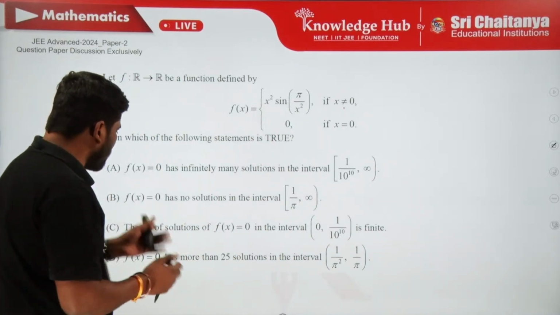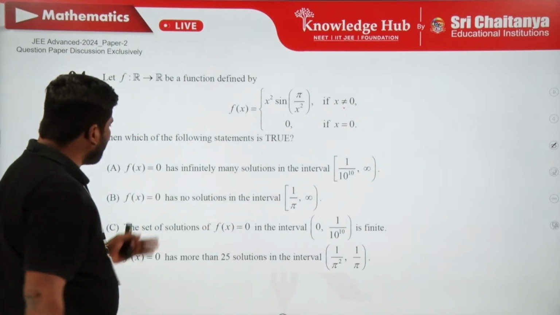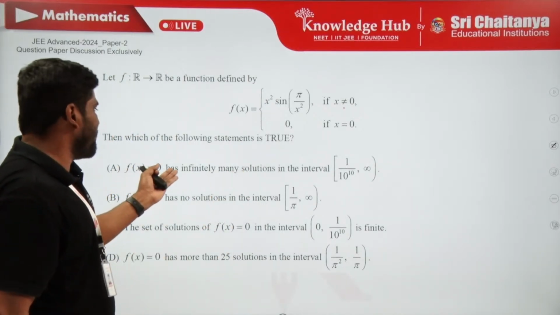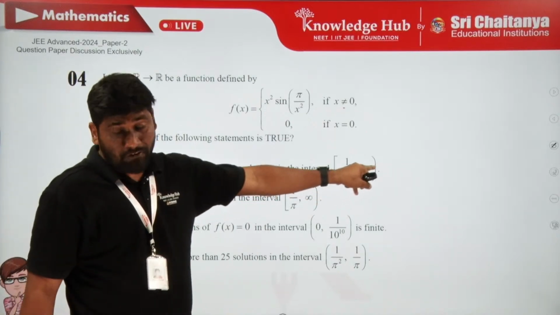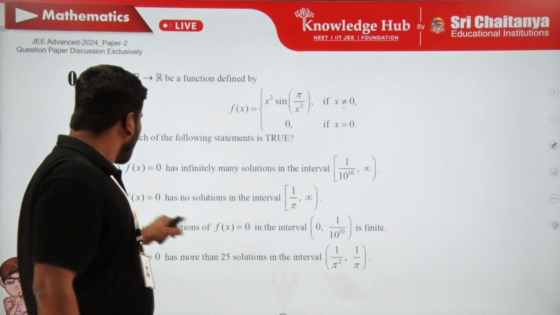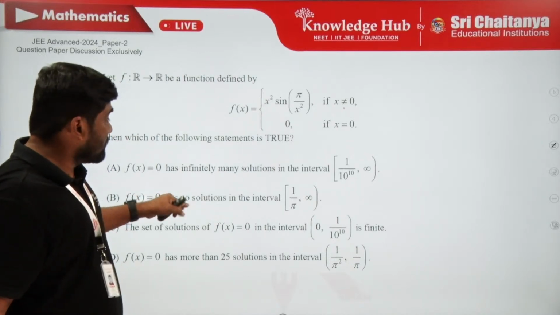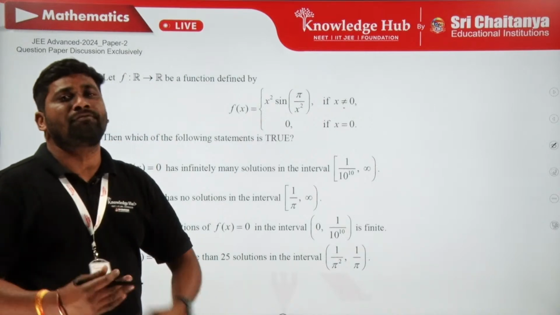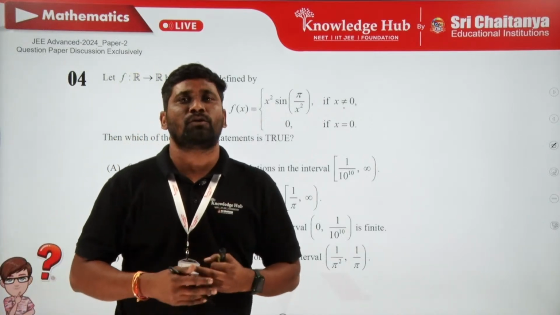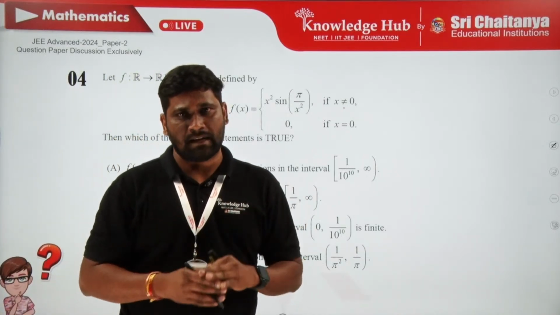Now, the first option: is f of x equal to 0 having infinitely many solutions in this interval? We have to verify. Is f of x equal to 0 having no solutions in this interval? Likewise we have 4 options, so we have to go one by one through each option to verify how many solutions there are.